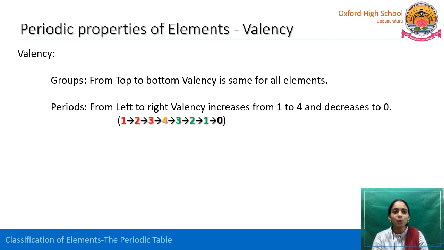The periodic property valency is the same in a group. There is no change in a group from top to bottom. Whereas in a period from left to right, there is an increase from 1 to 4, but after 4 it decreases to 0.